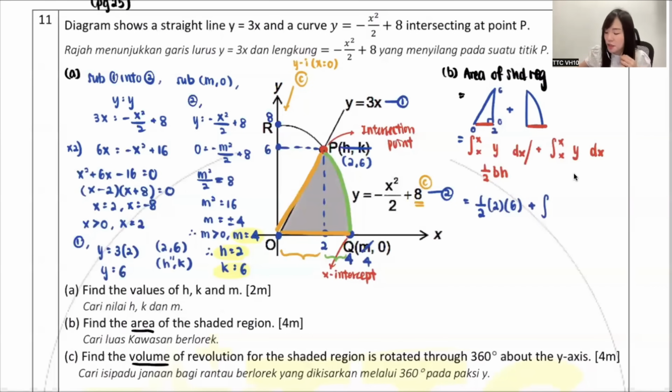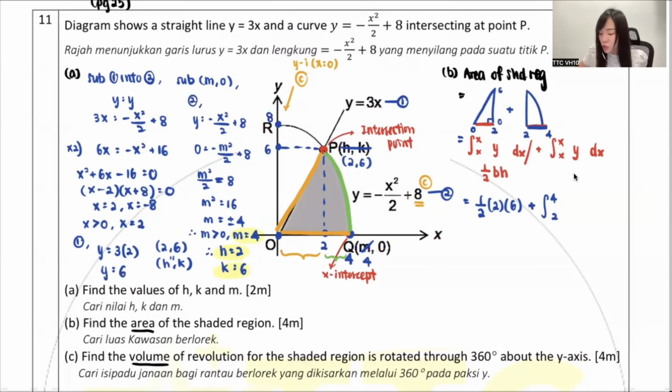Then how about this one? This one, my dear, because just now I said you stick on axis. When you stick on axis, these two x values are to put the x, can you see? So what x value you put? The x value is always the value from where to where you stick. So isn't it from 2 stick until 4? I hope your basics are fine. You always put the bigger number on top, smaller number at the bottom. So 4 on top, 2 at the bottom.